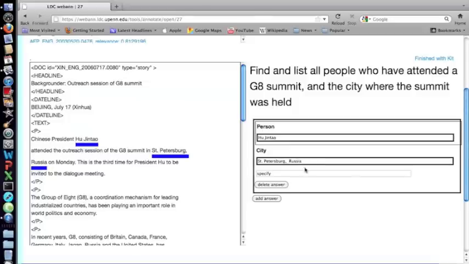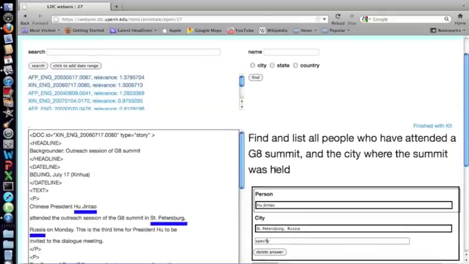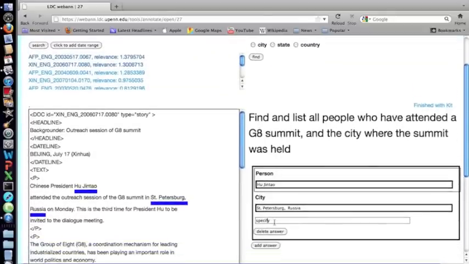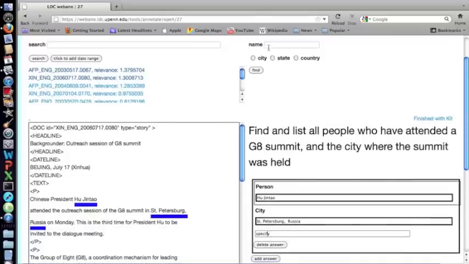So because this is a GPE, I have to specify which one. So I click on the specify box, and then I realize, oh, I need to go up there and actually find the GPE in the GPE specification panel. So I can't actually annotate anything in here until I look for it up here. So I know that I want to find St. Petersburg, so I'm just going to type the city name in and tell it I'm looking for a city.